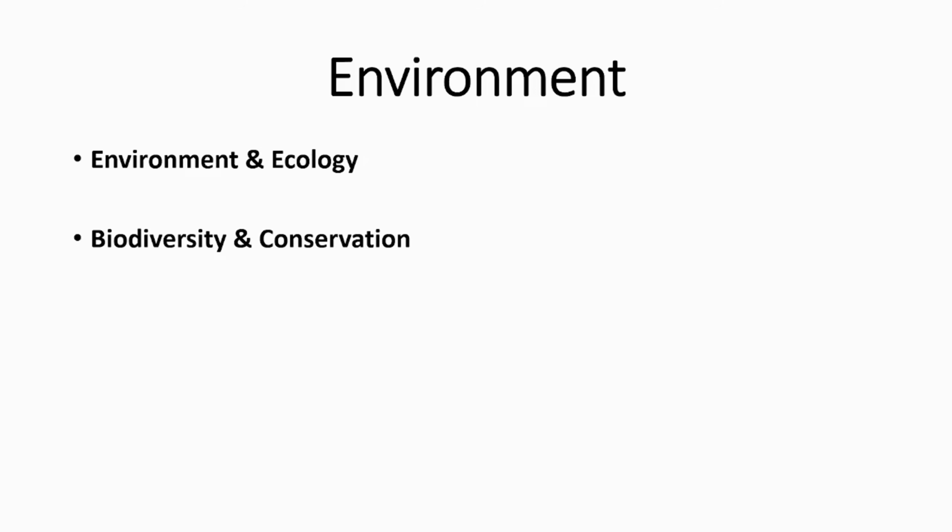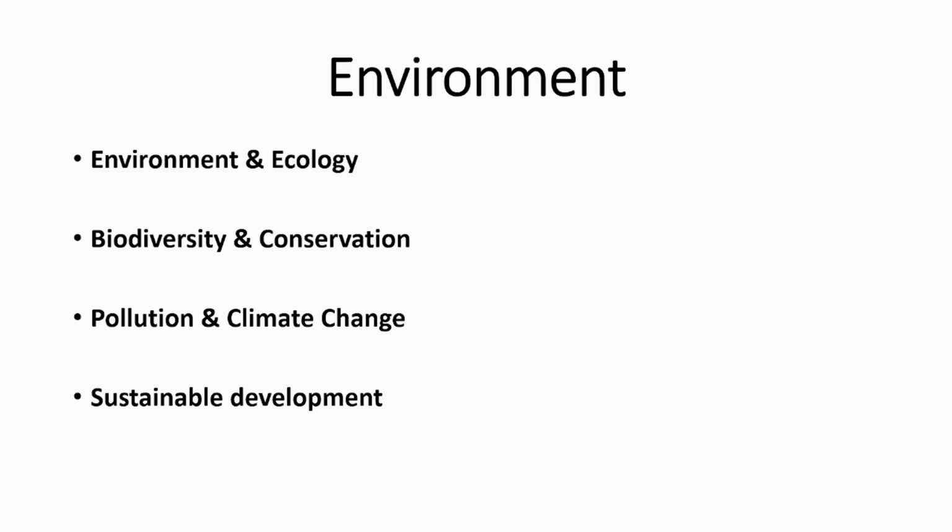After environment, ecology, biodiversity and conservation, pollution and climate change, next comes sustainable development. So this is the last part of the environment section. So here we are combining all these three. In environment, ecology, we are reading what is the natural state of the earth, and we are seeing what is happening to the biodiversity. We are seeing how much pollution we are causing. So now we are combining all these three sections in the end.